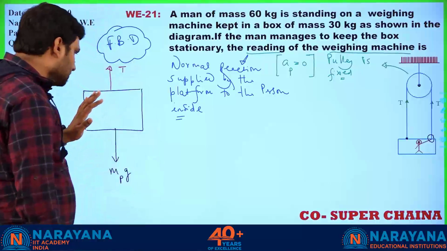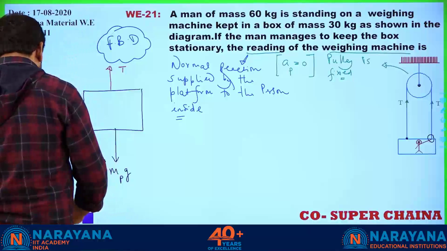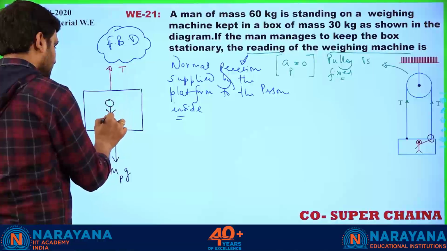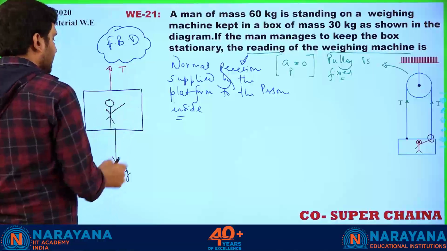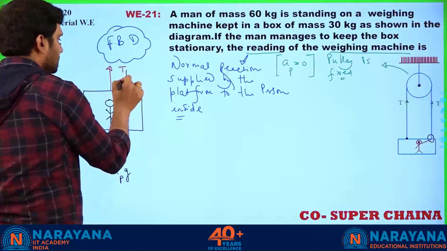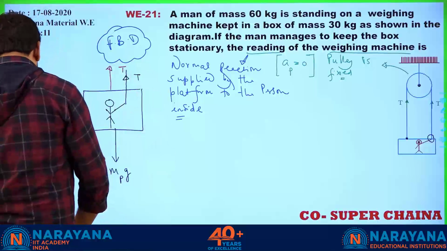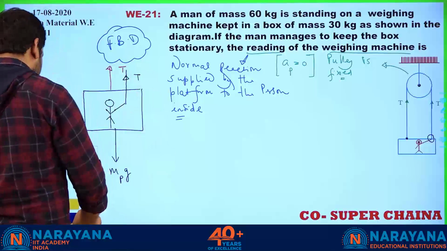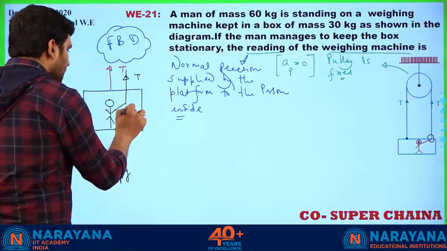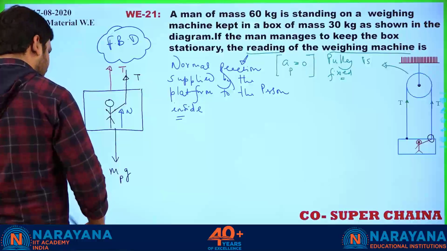Now let us think about the person who is inside. He is holding the rope somewhere here. Here also some force T is acting, correct? There will be some kind of normal reaction supplied by the ground to the person. This is N. As a result, the person will also reply back.